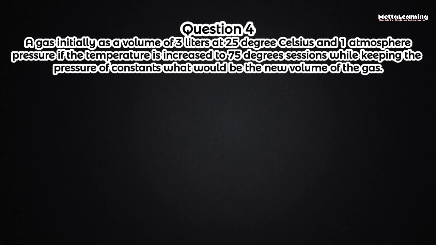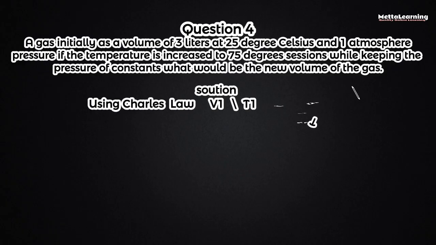The next question, which is the fourth question for today's class, says a gas initially has a volume of 3 liters at 25 degrees Celsius and 1 atmosphere pressure. If the temperature is increased to 75 degrees Celsius while keeping the pressure constant, what will be the new volume of the gas? From our question, we can see that this is quite different from what we've been solving before. Here we're dealing with volume and temperature, provided that the pressure is constant.